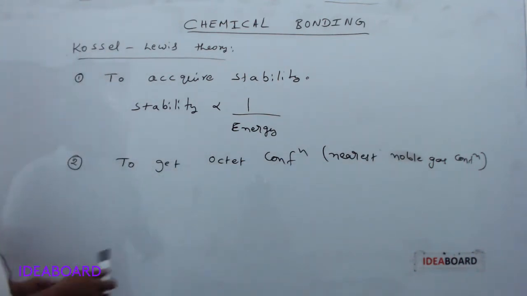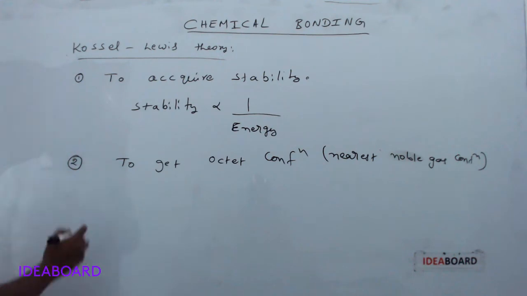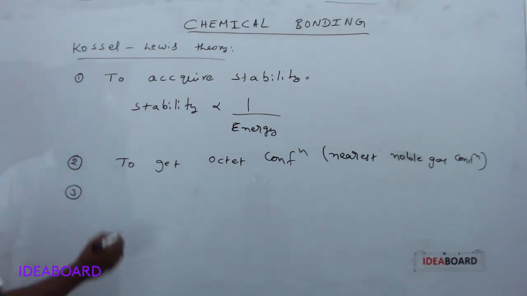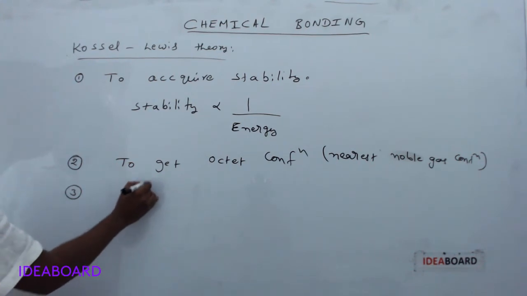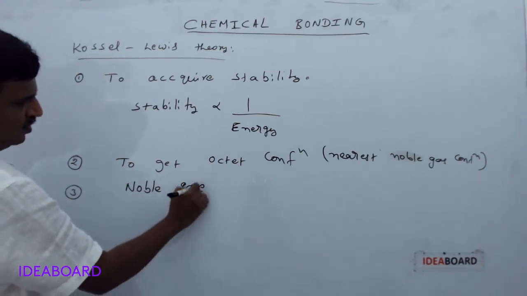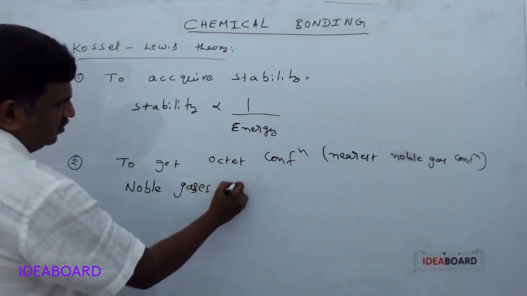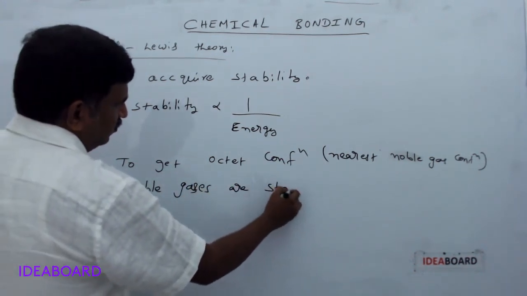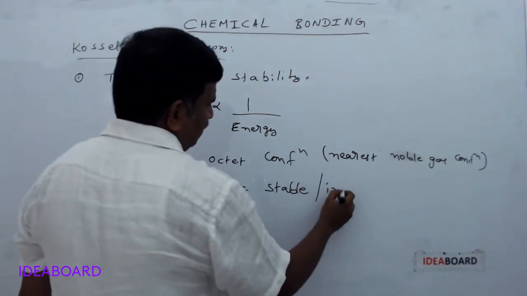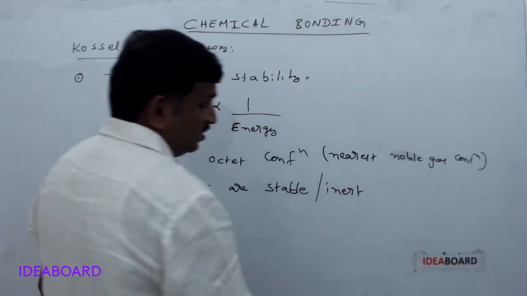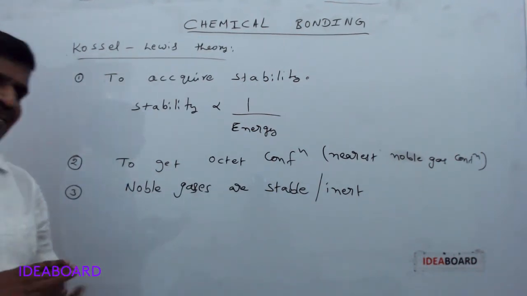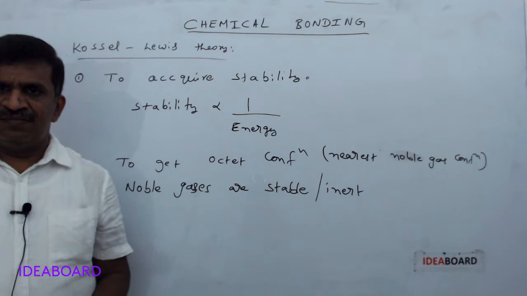Why are they trying to get the octet configuration? They observed that in the entire periodic table, only the noble gases are stable, or we can say they are inert towards chemical reactions. They are not participating in any chemical bond formation.